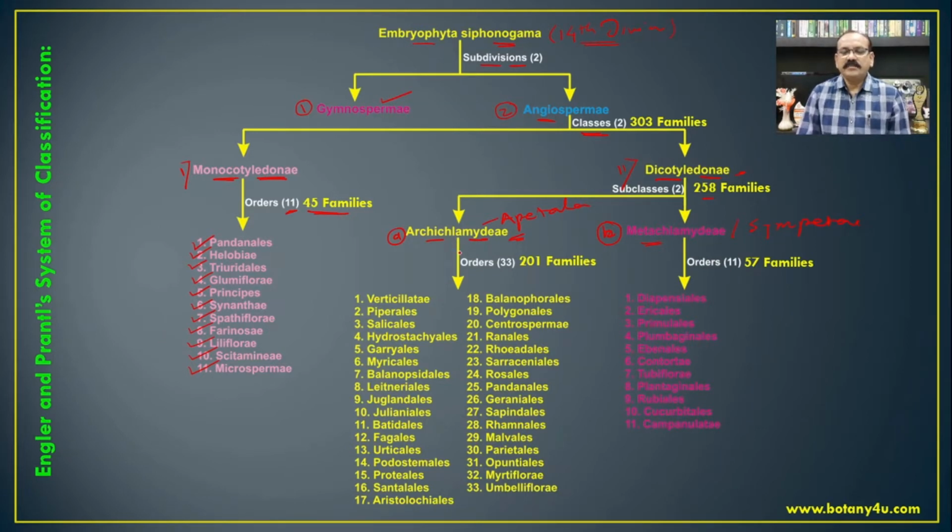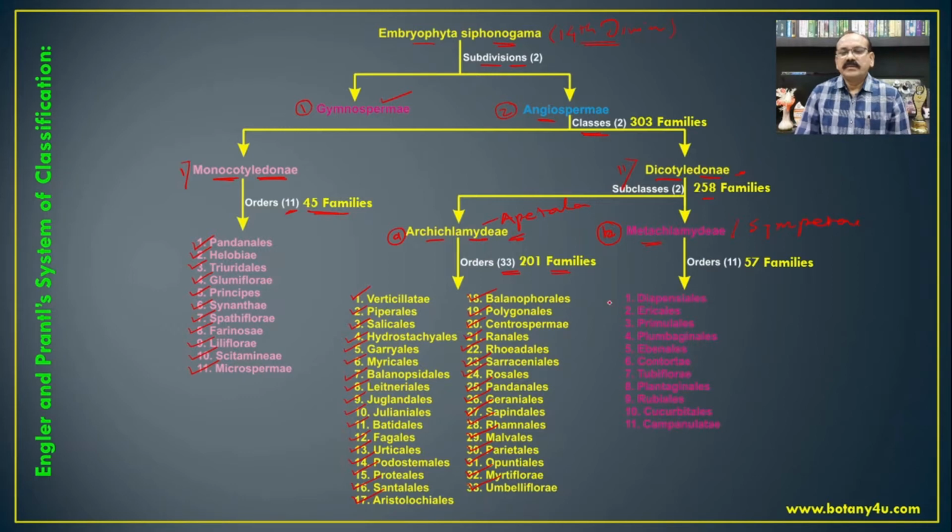Again, this Archichlamydeae is classified into 33 orders and 201 families, which include Verticillatae, Piperales, Salicales, Hydrostachyales, Garryales, Myricales, Balanopsidales, then Leitneriales, Juglandales, Julianales, then Batidales, Fagales, Urticales, Podostemales, Proteales, Santalales, Aristolochiales, Balanophorales, Polygonales, Centrospermae, Ranales, Rhoeadales, Sarraceniales, Rosales, Pandales, Geraniales, Sapindales, Rhamnales, Malvales, Parietales, Opuntiales, Myrtiflorae and Umbelliflorae.